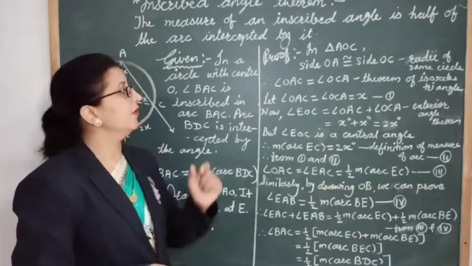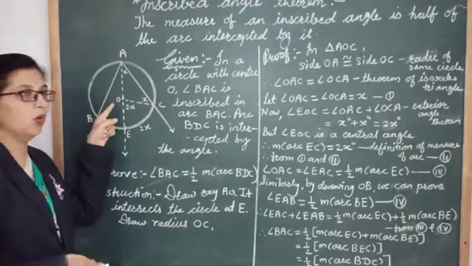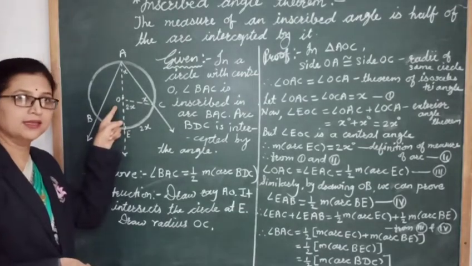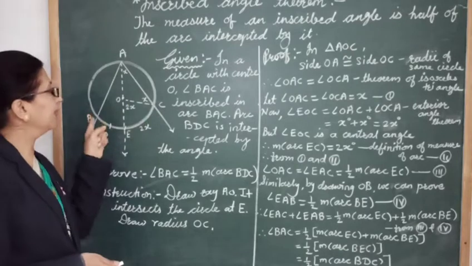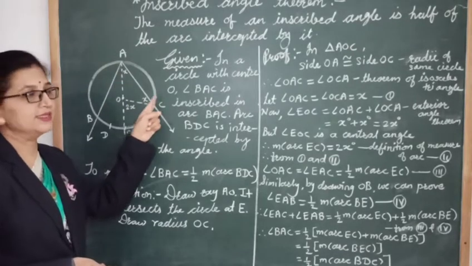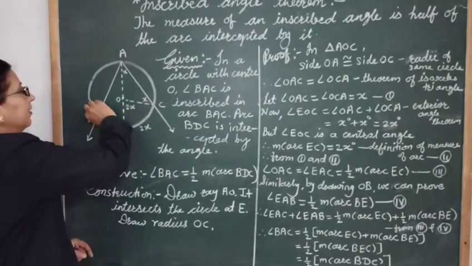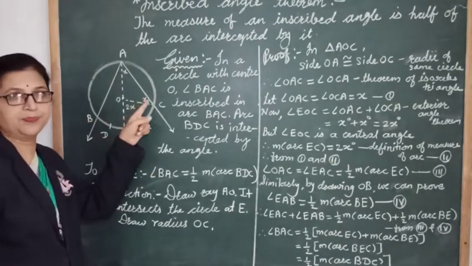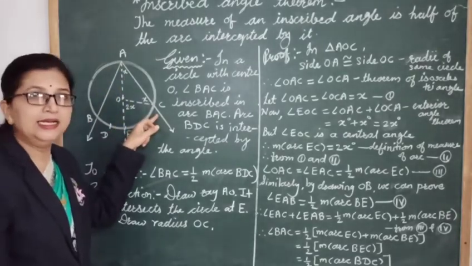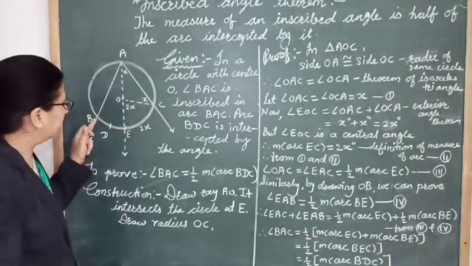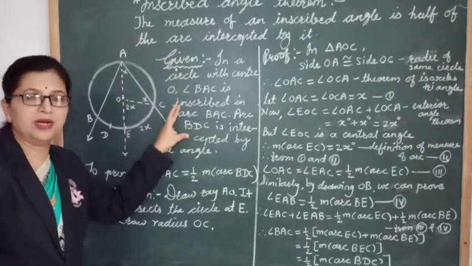Okay. So for this theorem, the figure will be like this. A circle with the center O, and in that circle there is an angle BAC. Angle BAC is an inscribed angle, which is inscribed in the arc BAC. And this angle BAC intercepts arc BDC. So this is our given part.